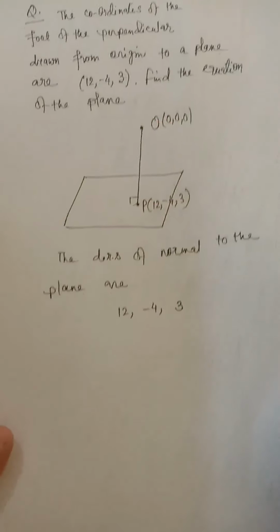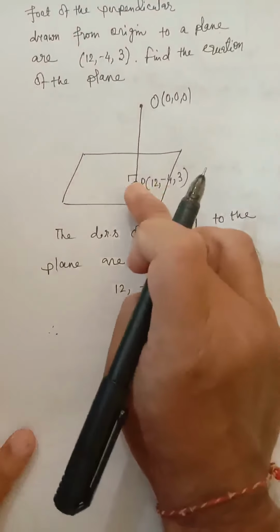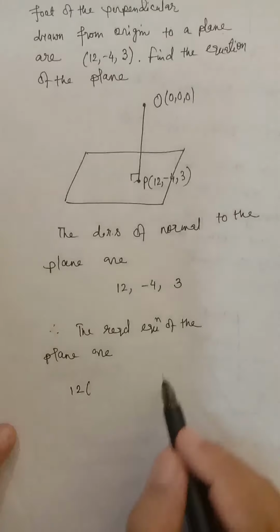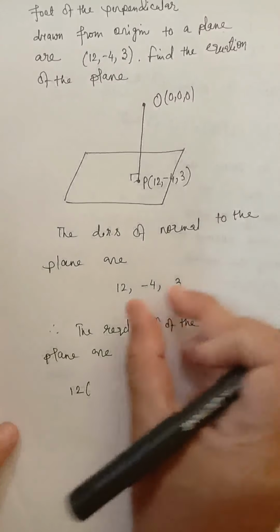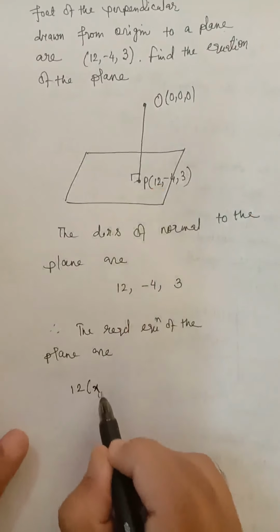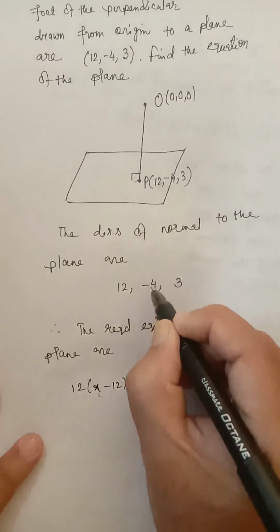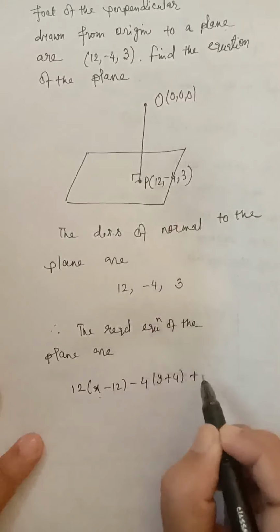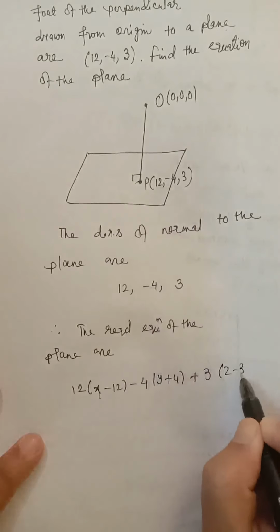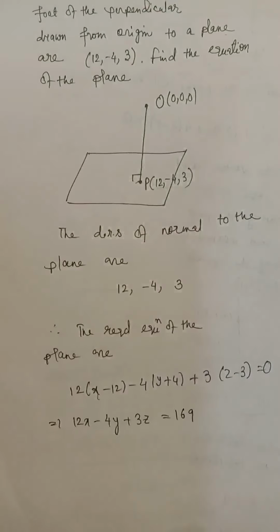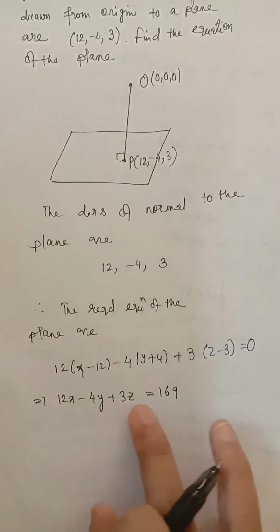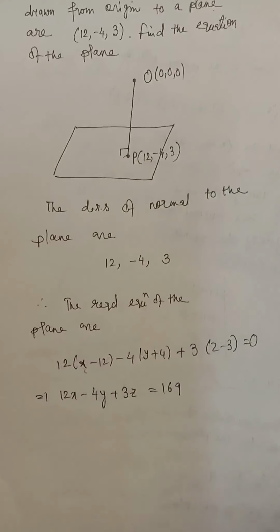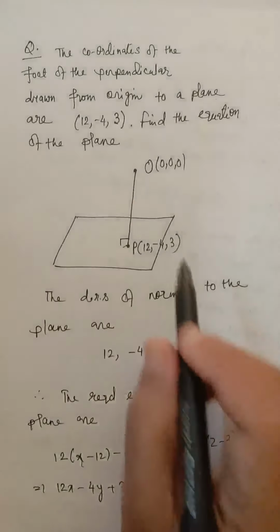Now we will write the equation of the plane. We know a point on the plane and the direction ratios of the normal to the plane. So the required equation of the plane will be 12 into (x minus 12), minus 4 into (y plus 4), and 3 into (z minus 3) is equal to 0. After simplification we get the required equation of this plane. Now this is the Cartesian equation of the plane, but we have to find both the vector equation.